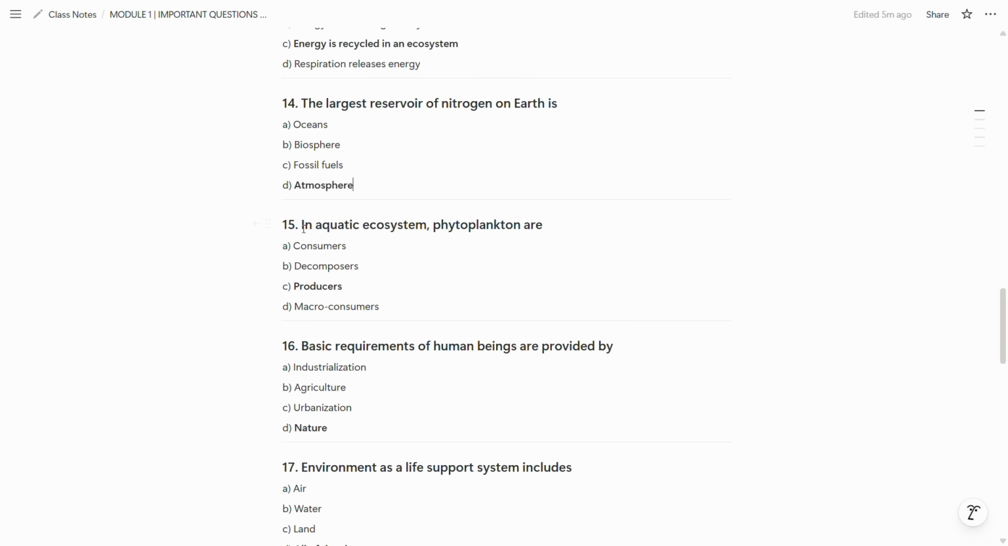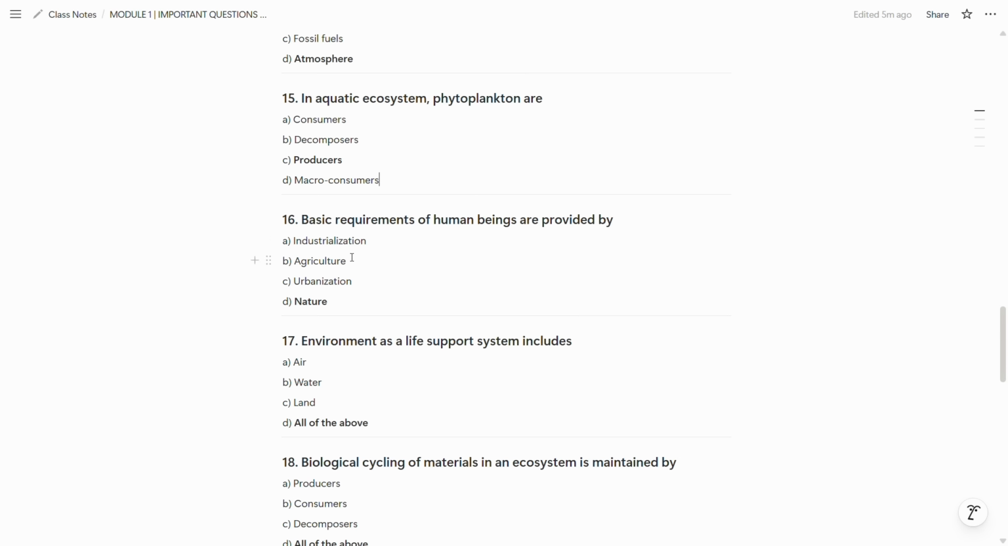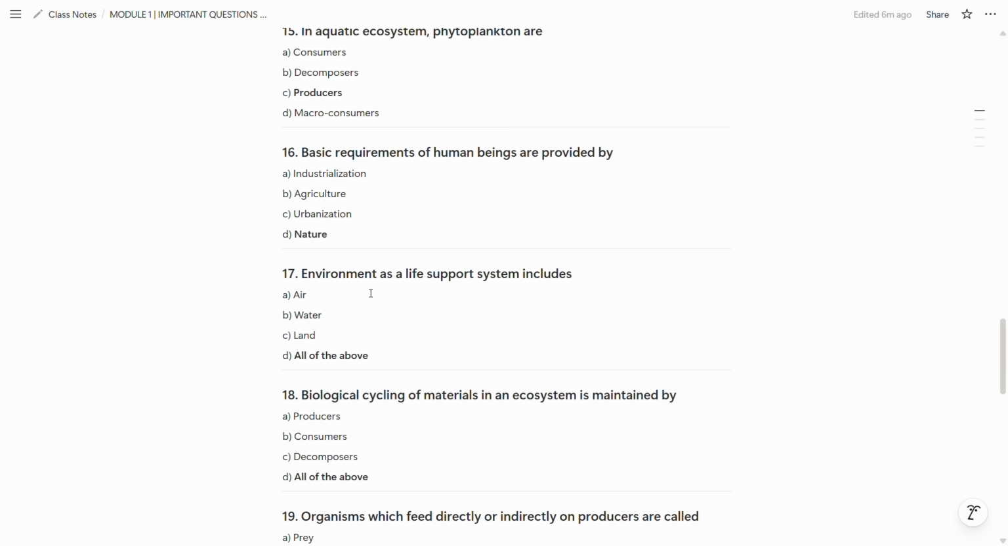Now, the 15th question is, in aquatic ecosystem, phytoplankton are producers. They are called producers. Now, the 16th question is, basic requirements of human beings are provided by nature. So, D option is correct.